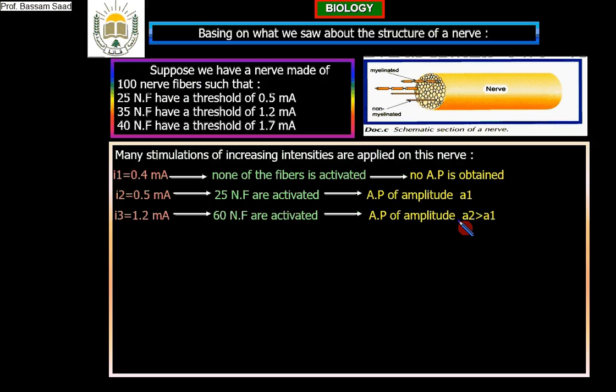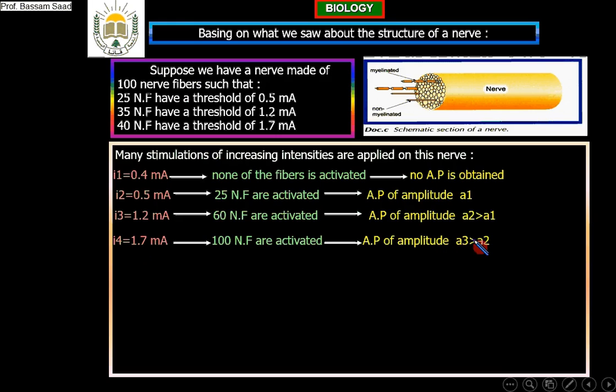Now what if I increase the intensity of stimulation up to 1.7 milliampere? If I stimulate with 1.7 milliampere, this group will be stimulated, this group will be stimulated also, and these 40 will be stimulated. And the number of fibers stimulated now will be 100 nerve fibers. So if I4 is equal to 1.7, 100 nerve fibers are activated, so the action potential of amplitude A3 is greater than A2.